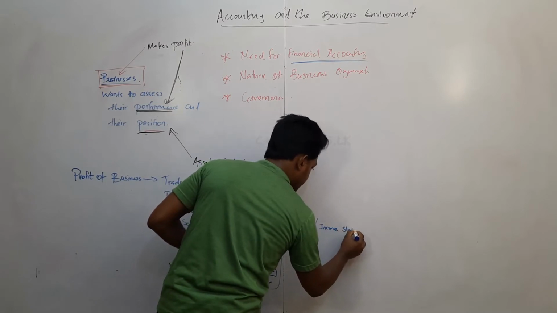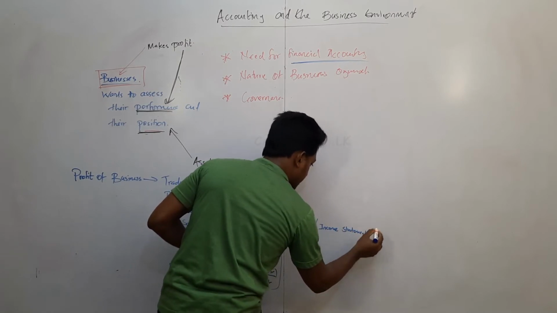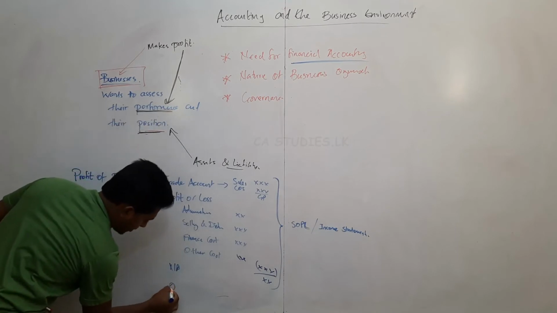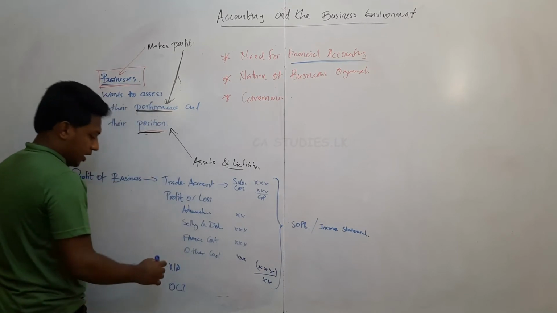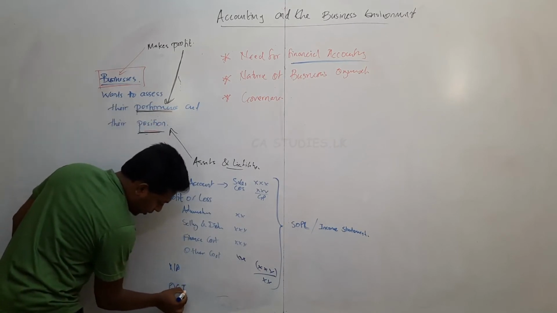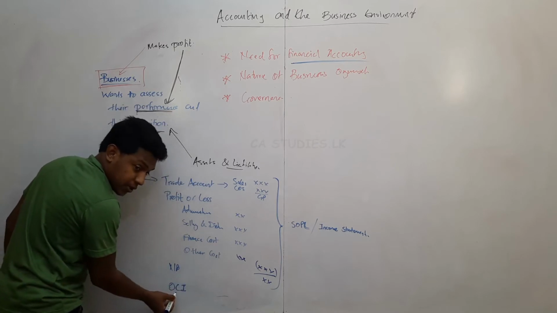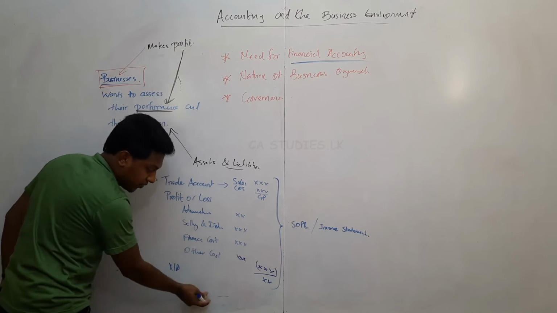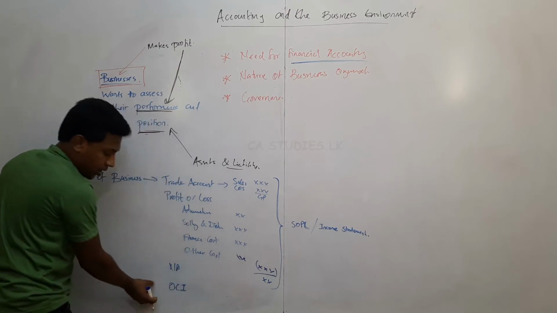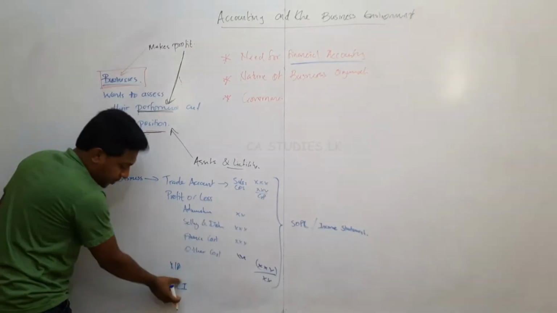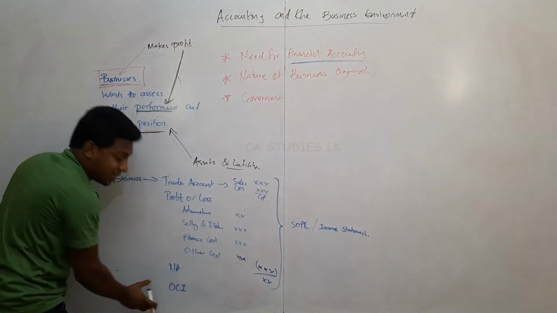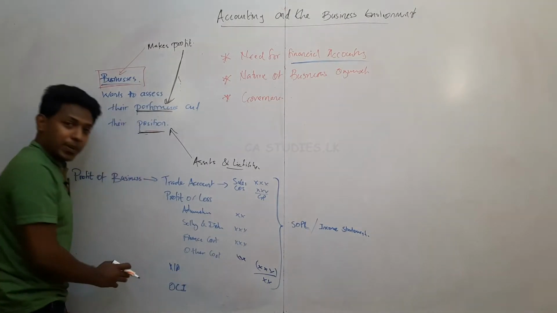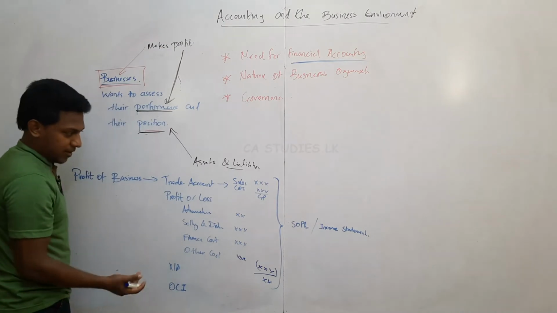Income statement. If OCI items are there, and if you do not know what is meant by OCI, other comprehensive income, the other comprehensive income statement also will be prepared along with the profit or loss account. If you do not have any idea, please leave it. When we prepare the financial statements, I will explain that.